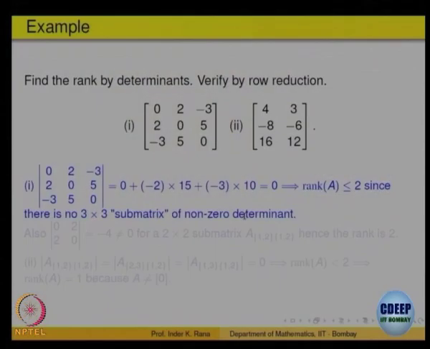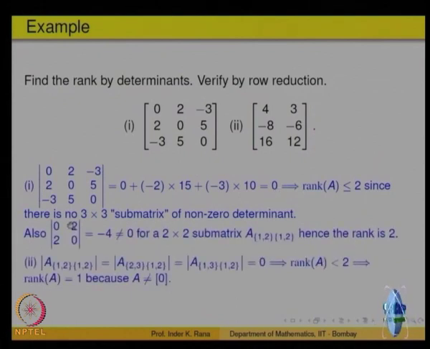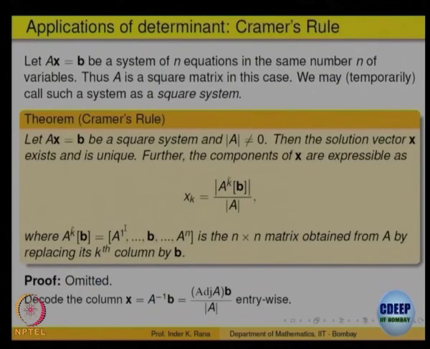So, I think we do not have much to say about determinants. An example is there. For example, for this matrix, its determinant comes out 0, but the rank is 2, since there is a submatrix 0 2 2 0. This 2 by 2 matrix has determinant not equal to 0, the determinant is minus 4. So, the rank of this matrix is equal to 2. That is another way of saying the rank.